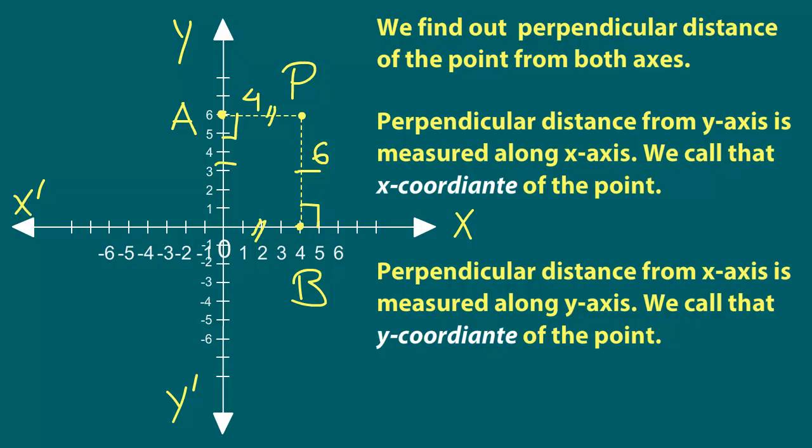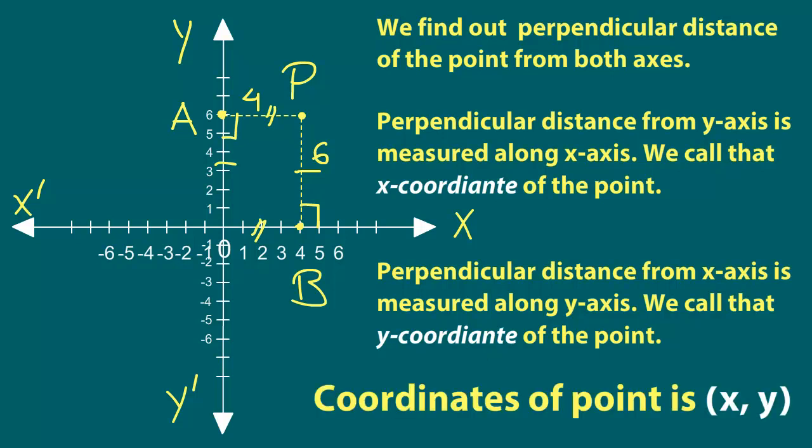So then Rene said simply, now what we can say is that the coordinates of the point is within parentheses, within brackets, x comma y. So we have seen the x coordinate. We say that the x coordinate, I'm writing x for short, x for x coordinate, is 4.